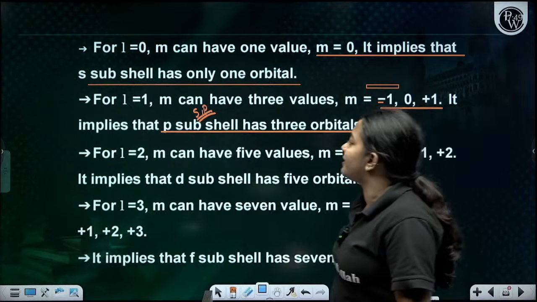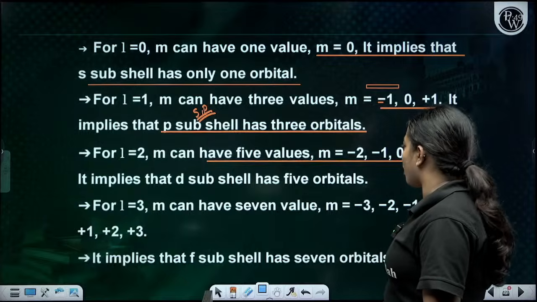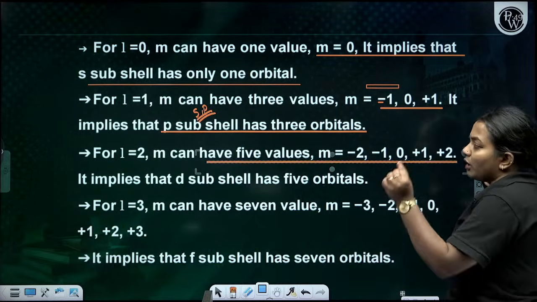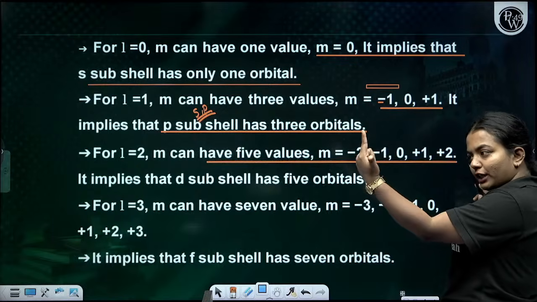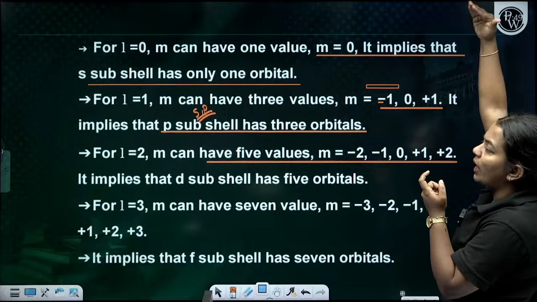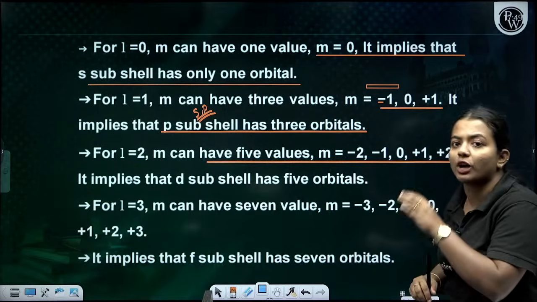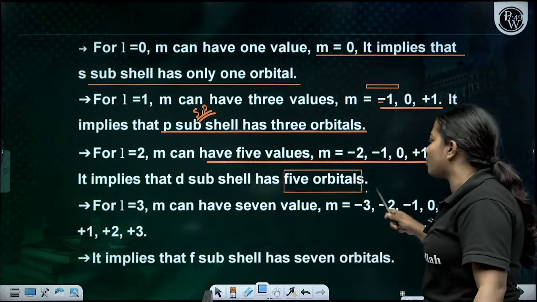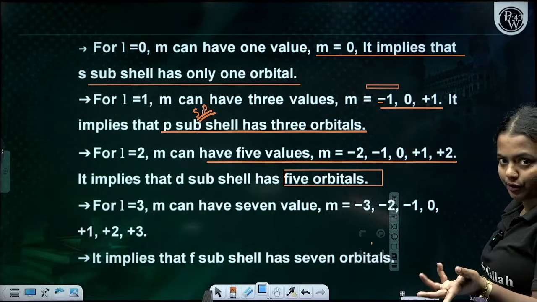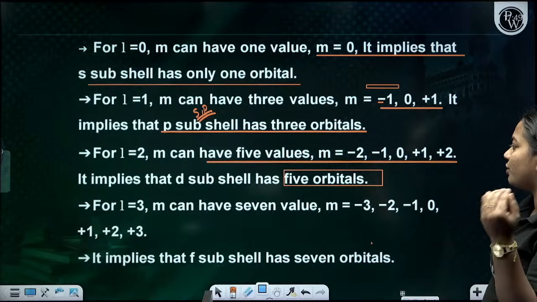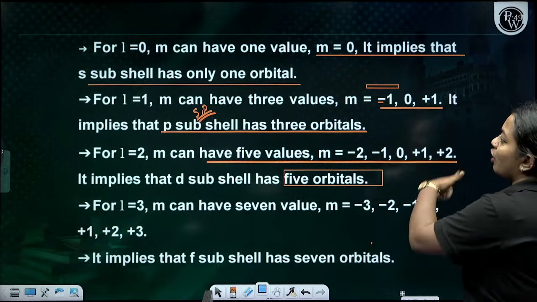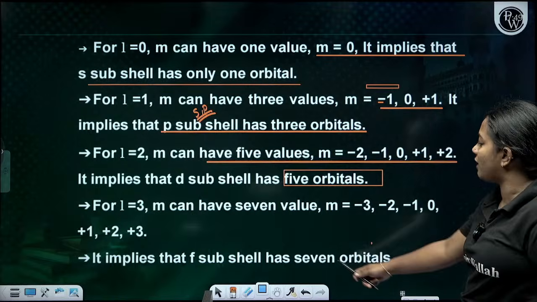Now l equal to 2 means they can have 5 values: minus 2, minus 1, 0, plus 1, plus 2, which means 5. So d is going to have 5 orbitals. L equal to 3 means you are going to have f orbitals also. So it is going to have minus 3, minus 2, minus 1, 0, plus 1, plus 2, plus 3, which is 7 orbitals.